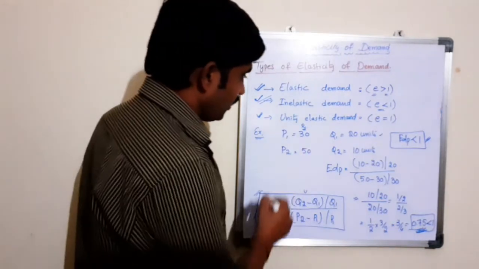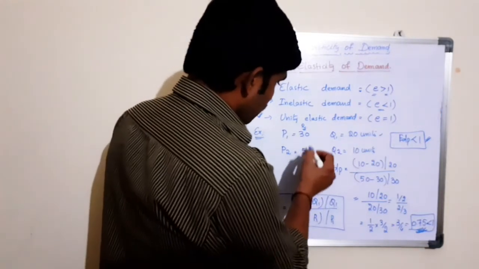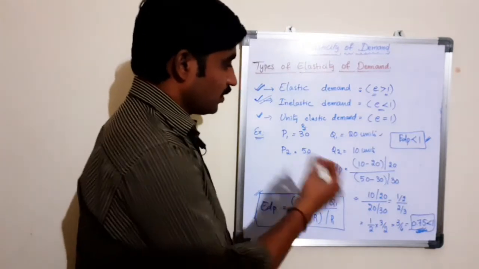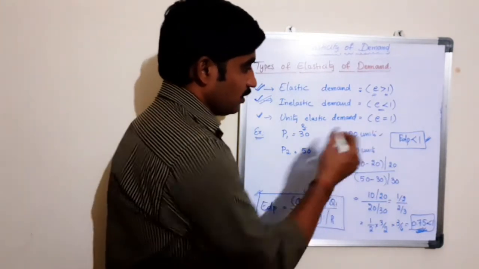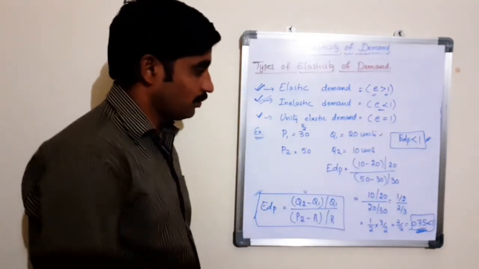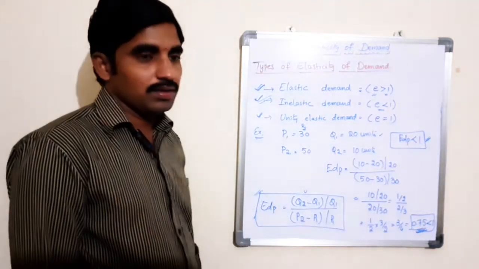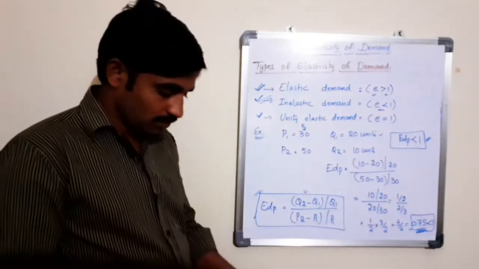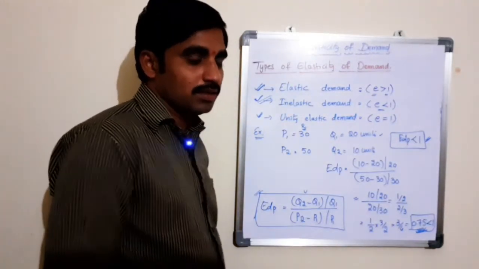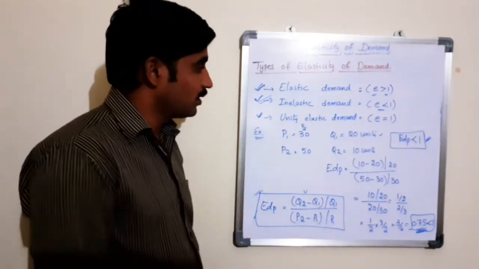Here see, the price increases by 20 rupees from 30 to 50, and there is a decrease of only 10 units, which leads to inelastic demand. In this manner we need to measure the elasticity of demand, that is, price elasticity of demand.